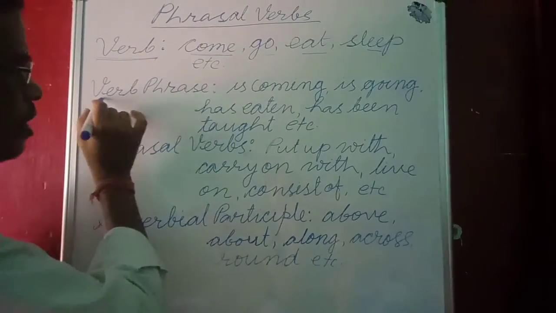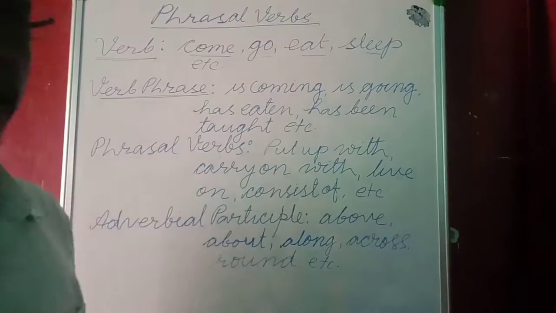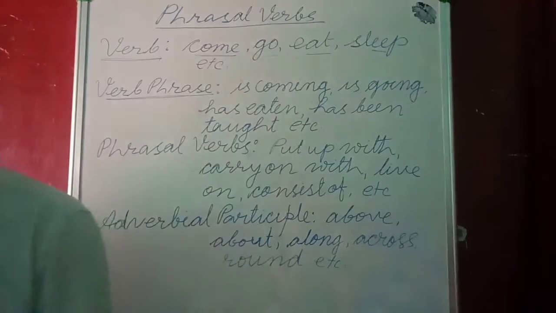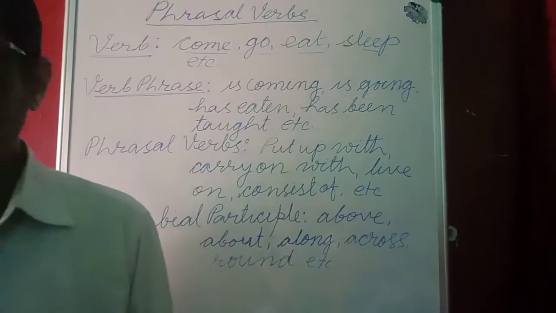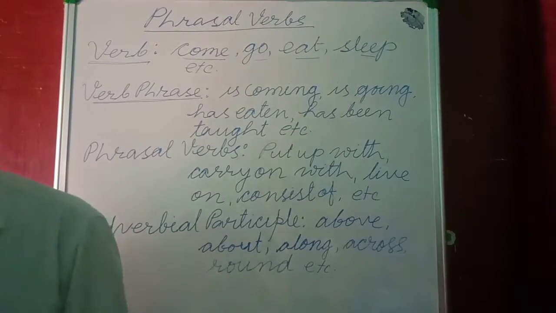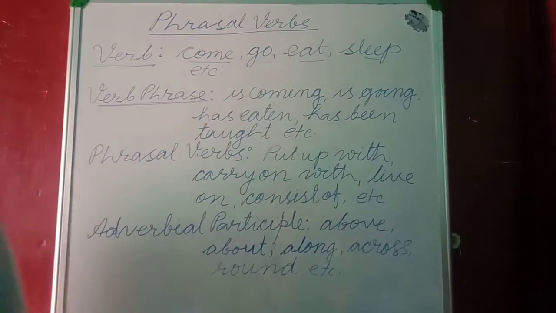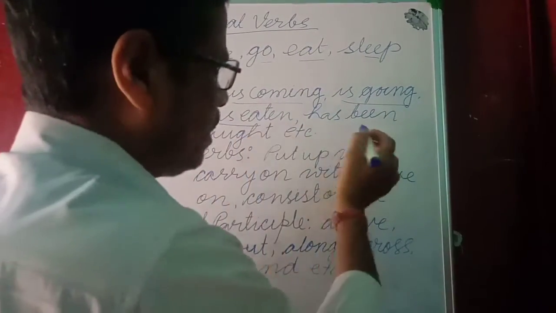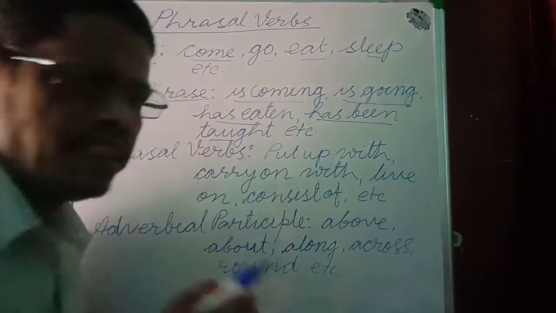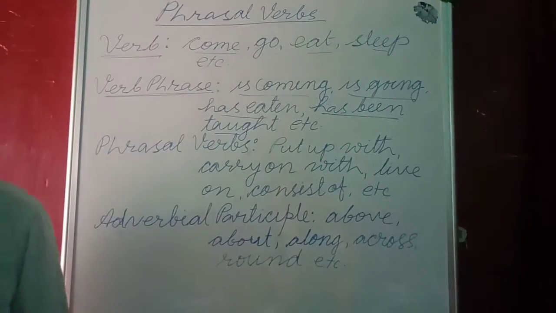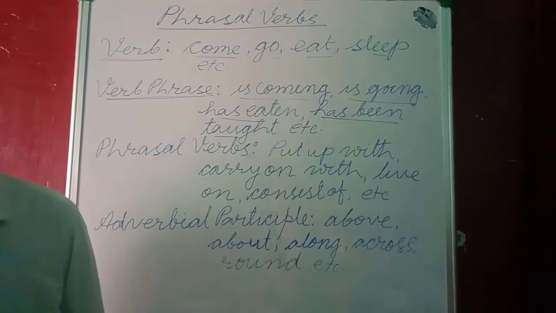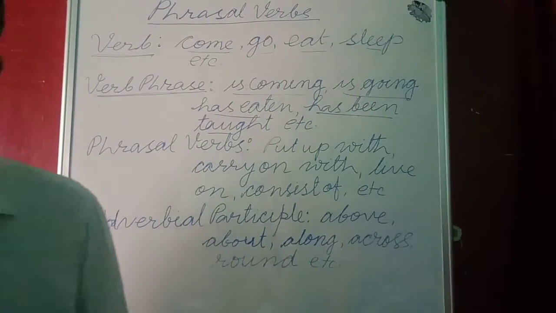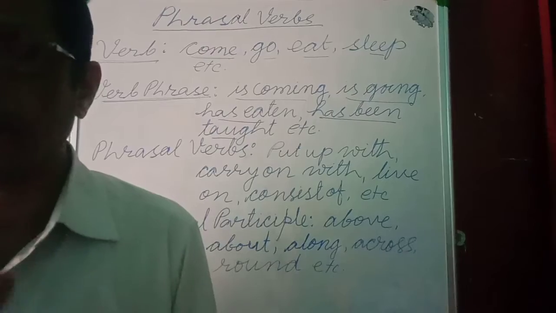Next comes what is called the verb phrase. What is verb phrase? Verb phrase is made up of two verbs or more than two verbs. For example, is coming, is going, has eaten, has been taught. All these are examples of verb phrase.